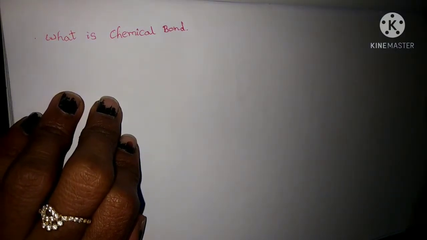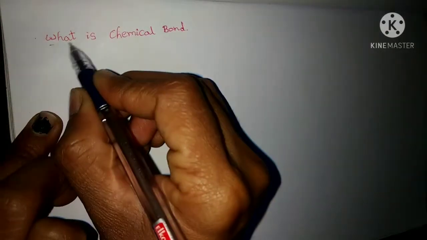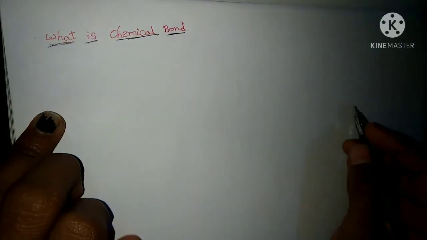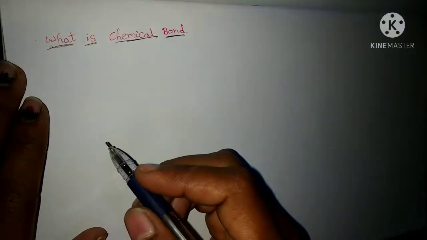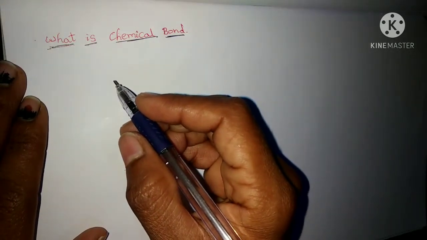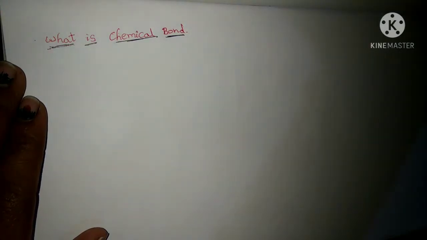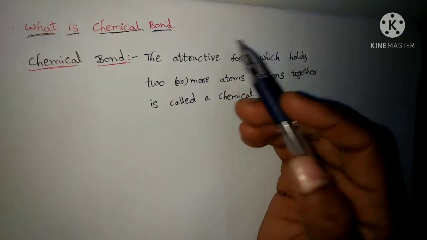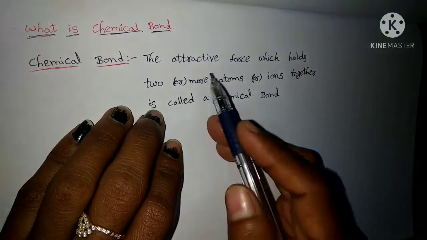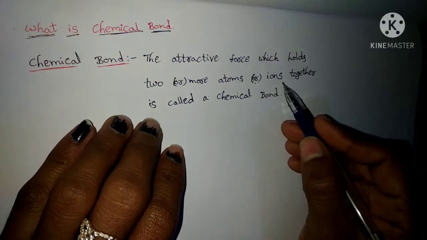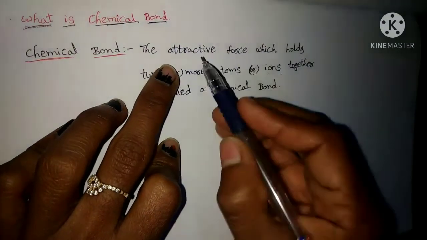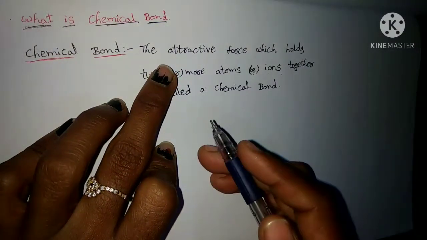In this video, we are going to discuss what is a chemical bond. So what is meant by chemical bond? If you come to its definition part, the attractive force which holds two or more atoms or ions together is called a chemical bond. So here, what is meant by attractive force?